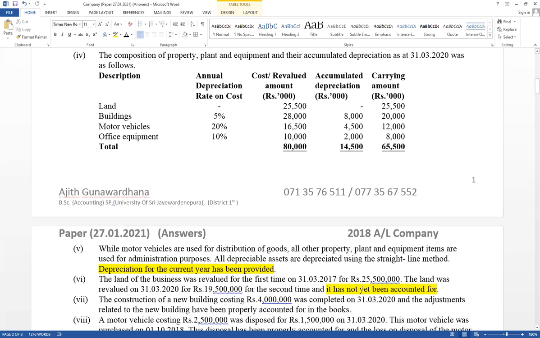Think about this one. Second time revaluation. Before 2 years, it has already revalued. It is available here. But this year revaluation was not recorded. We are going to provide information for the year end 31st March 20. Therefore, land relevant for revaluation not recorded. Therefore, this balance is an opening balance. Right, next one.